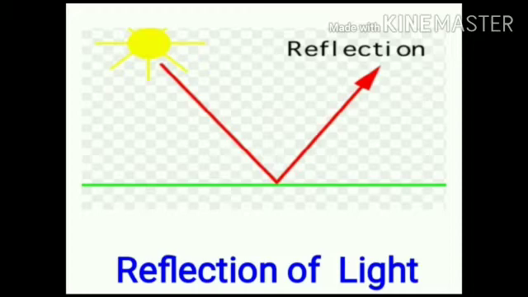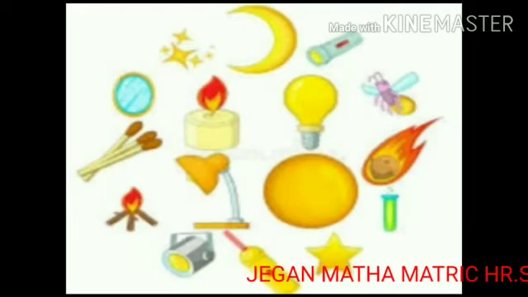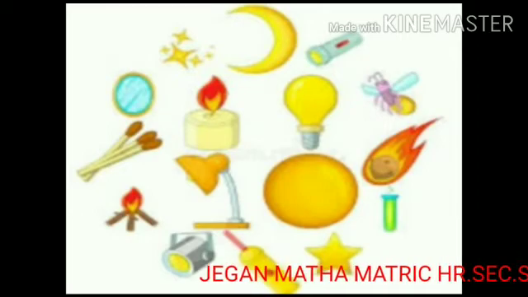What are the other sources of light? For example, candle, lamp, stars, moon, etc. These objects are called light sources.